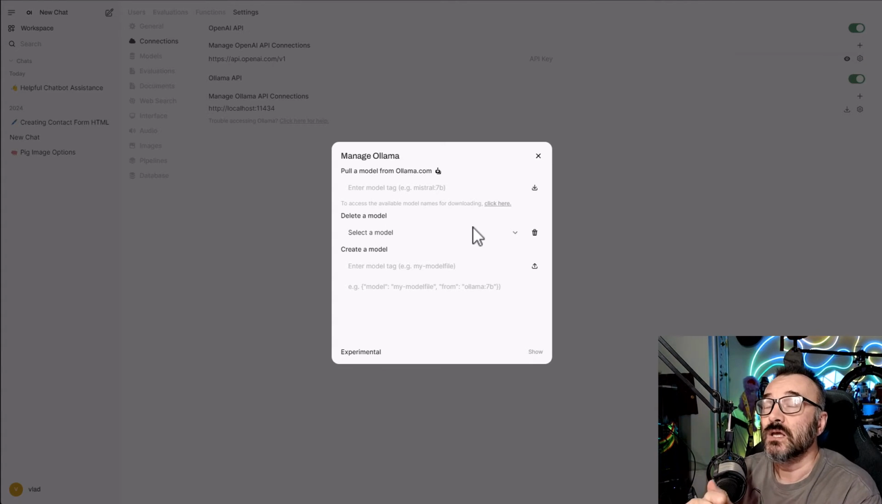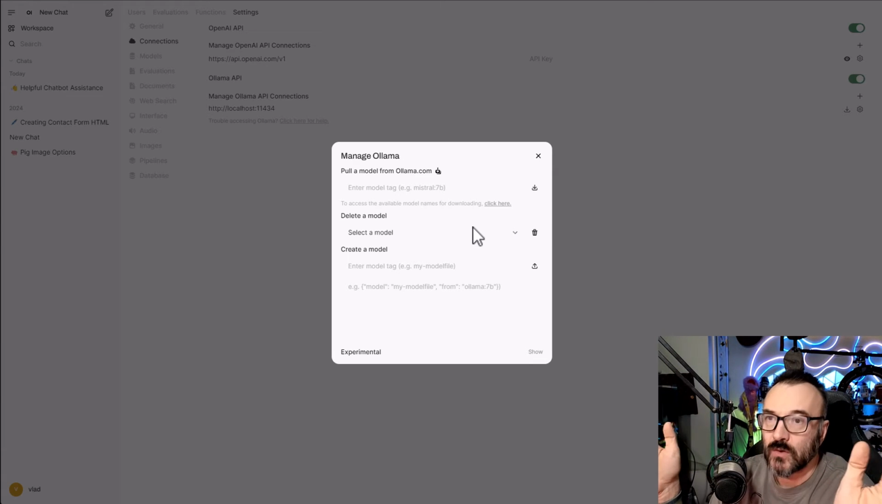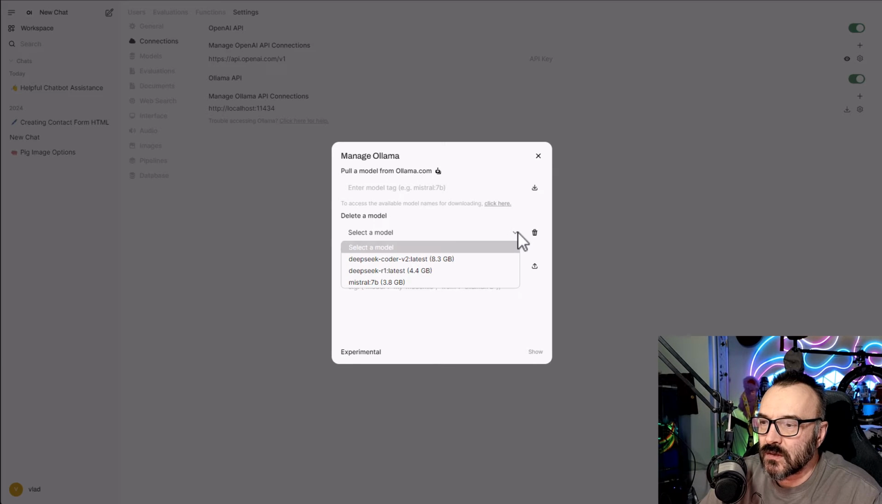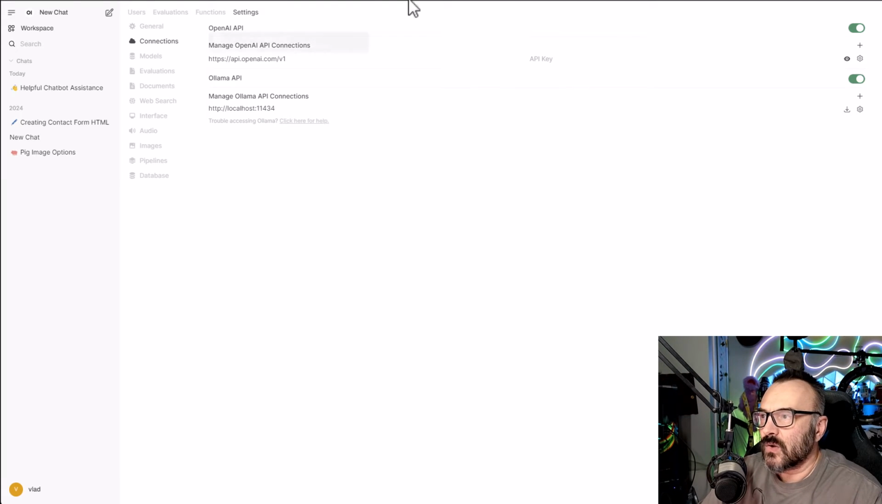Some models take a long time. When I downloaded the V3 model to test, it took forever. For some reason it took so long, but it is a huge model. It is 400 gigabytes or something. I mean, it's a big model. And after this, when you have it, you click down, and you'll see your installed models available for you to use. At least that's how it worked for me.